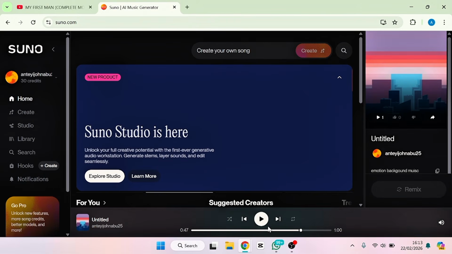Alright guys, so as you can see, I just signed in using my Google account. As a new beginner, you'll be asked to sign up, so you just have to go ahead and sign up with your Google account or your email. For me, I always use my Google account. And if you look very well, you see that I have 30 AI credits here. They'll always be giving you AI credits that you can use to create your music.